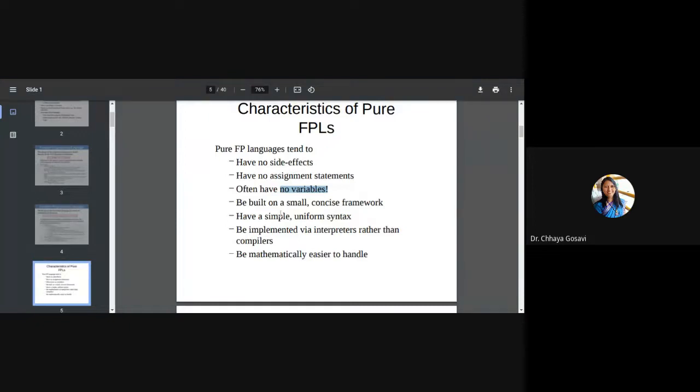It is built on a small, concise framework. It has a simple, uniform syntax. It can be implemented via an interpreter rather than a compiler. Almost all functional programming languages are interpreted languages. Sir is using Scheme, you are using Python, so these two are examples of functional programming languages. Even Lisp is an interpreted language and mathematically easier to handle.